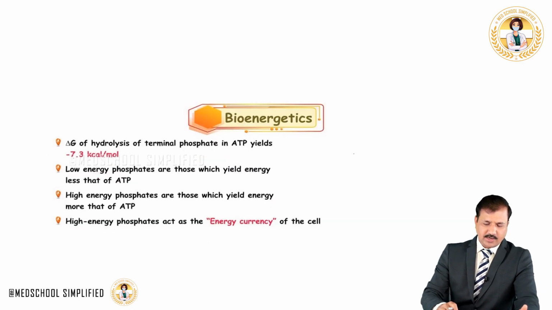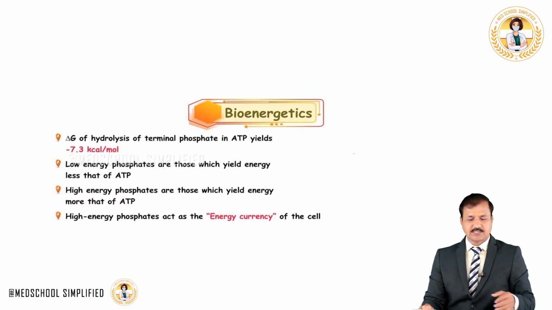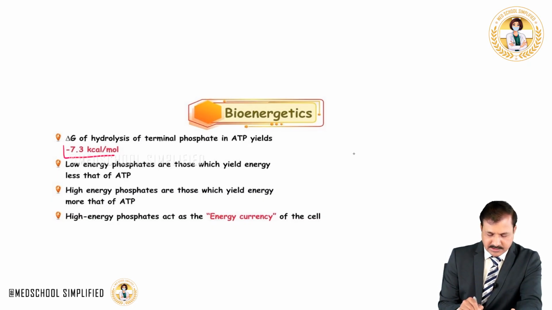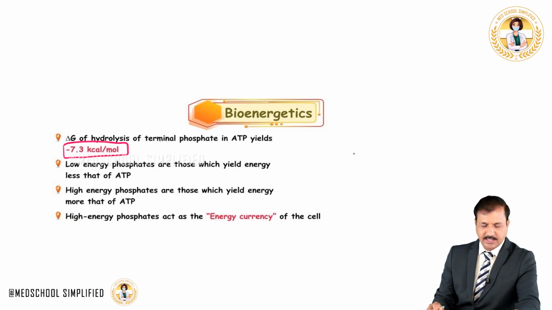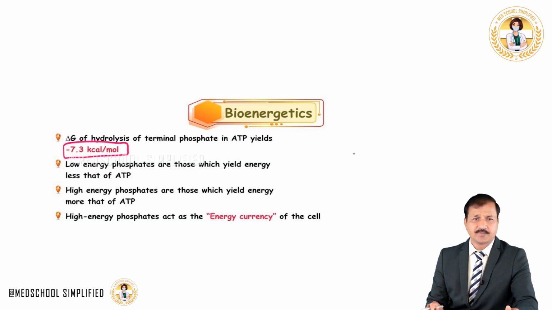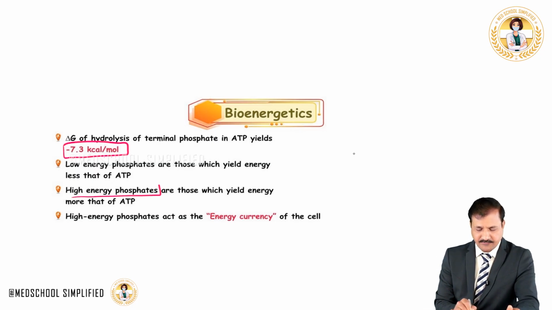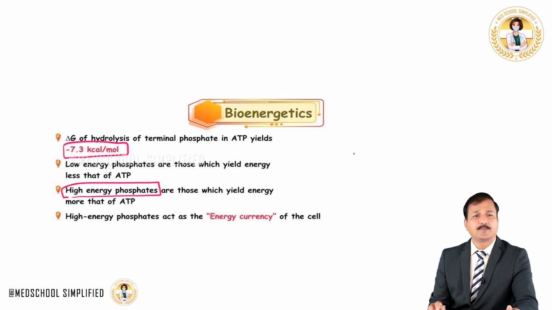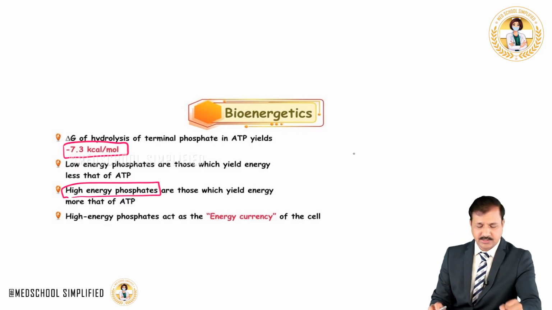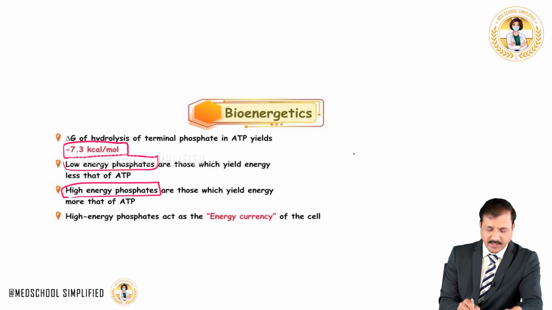Alright, now let's look at the amount of energy that is coming from breakdown of ATP. As I already showed you in the previous slide, it is minus 7.3 kilocalories of energy. So, any molecule that gives energy higher than this number is simply called a high energy phosphate or high energy compound. Any molecule that gives energy less than this number, minus 7.3 kilocalories, is referred to as a low energy phosphate.